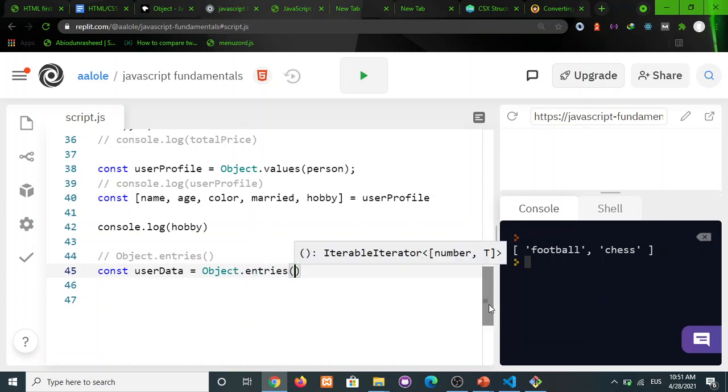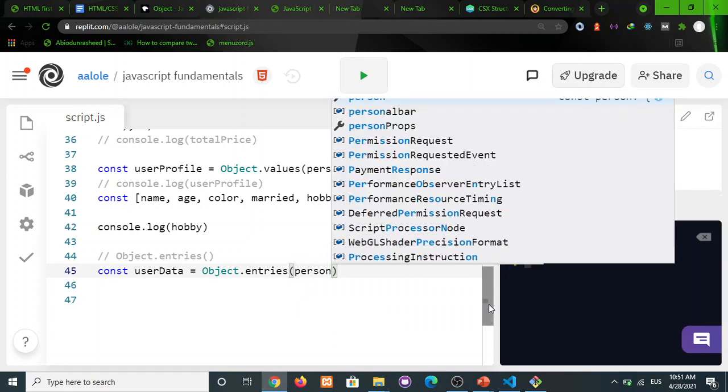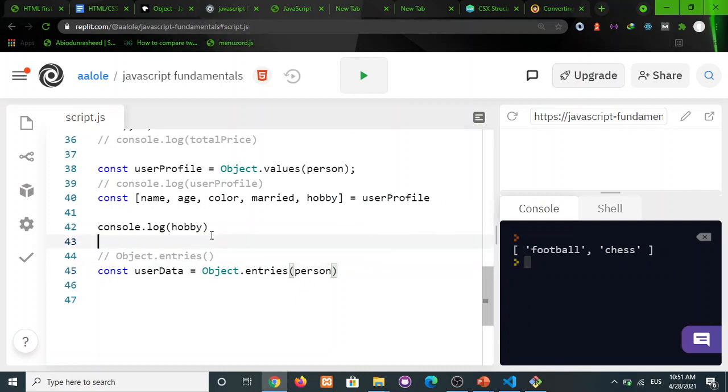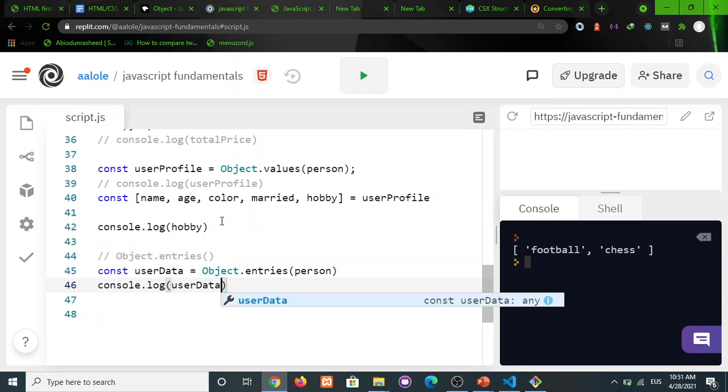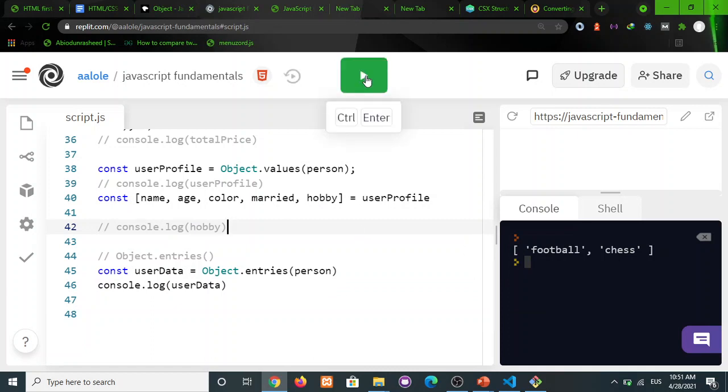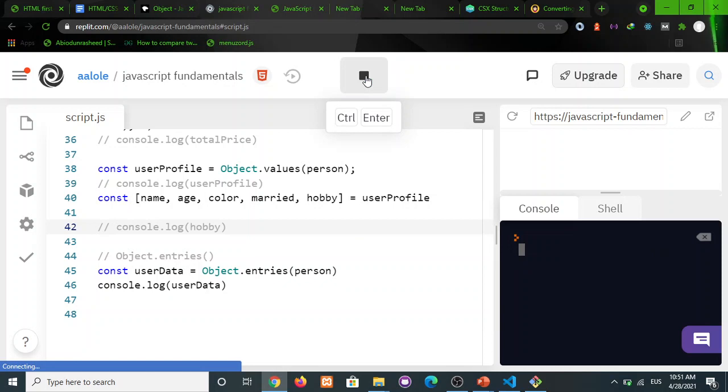Okay, and I'm going to pass in the person. Okay, so let's load this. Let's load that. That is what that should be. User data. Okay, and let me comment out this so that it does not interfere with our answer. Okay.